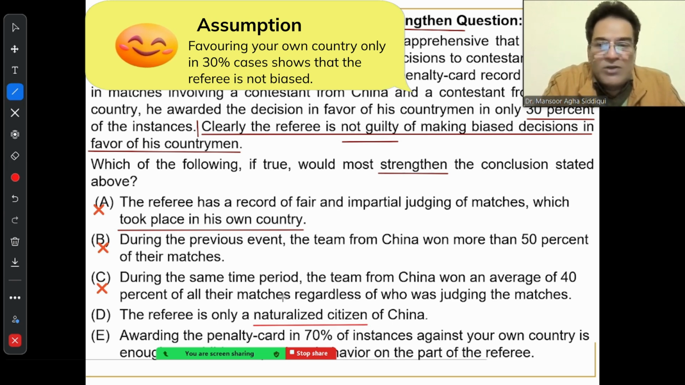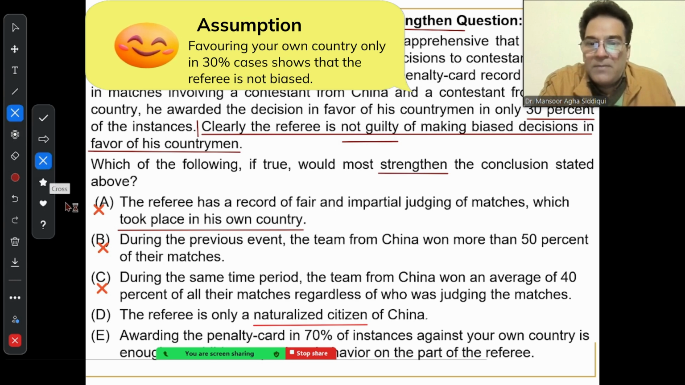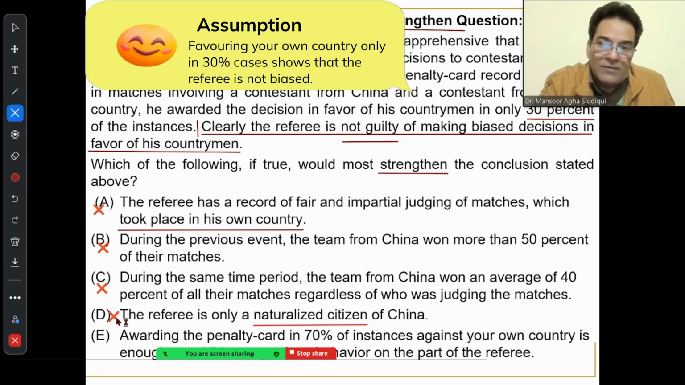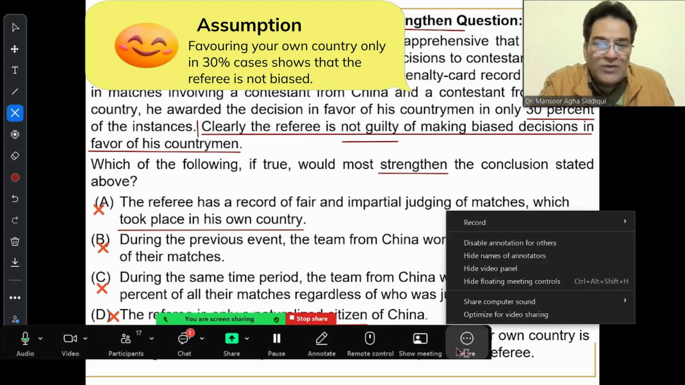This question is a difficult question because you will not be able to understand what D choice is saying. A naturalized citizen is somebody who belongs to some other country but shifts to a particular country and lives there for a certain time period, and after that takes the nationality of that country. Does this in any manner prove that referee is guilty or not guilty? It does not. That is the reason why answer choice D is also wrong. That leaves me with E choice.